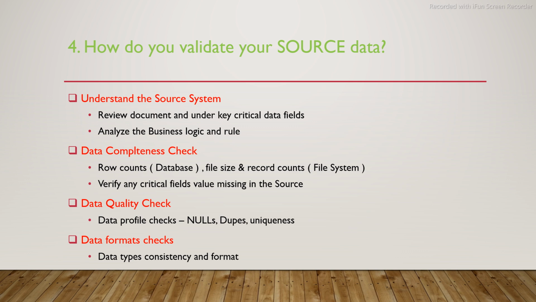Because you have only the source right now, let's say you don't have the target, you don't have transformation, right? But you are given the source document, and it says that, okay, these fields are there. So what are the things that you will do? You base your analysis here on the source documentation, okay?